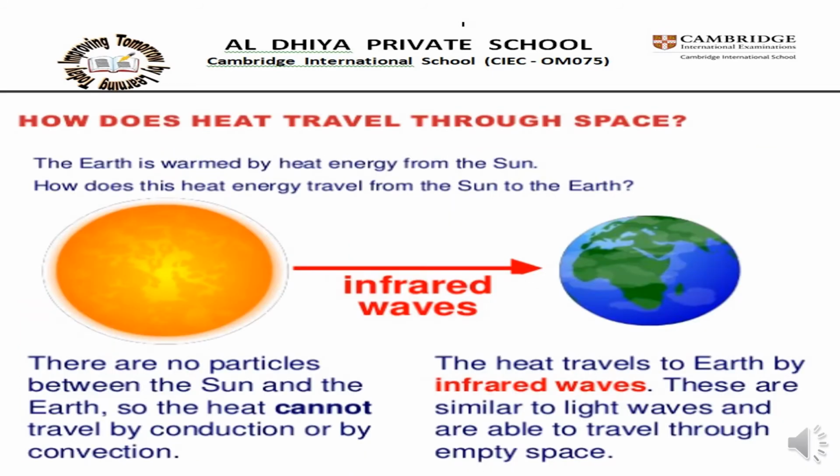The earth is warmed by heat energy from the sun. There are no particles between the sun and the earth, so the heat cannot travel by conduction or by convection. Then, how does this heat energy travel from the sun to the earth? The heat travels to earth by infrared waves. These are similar to light waves and are able to travel through empty space.